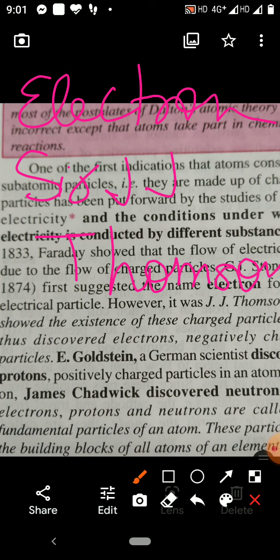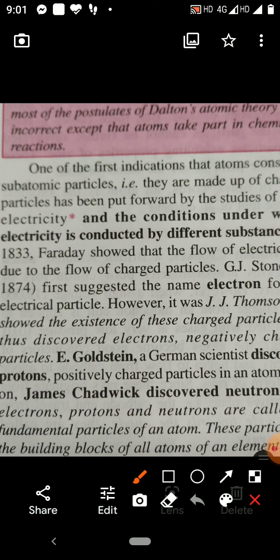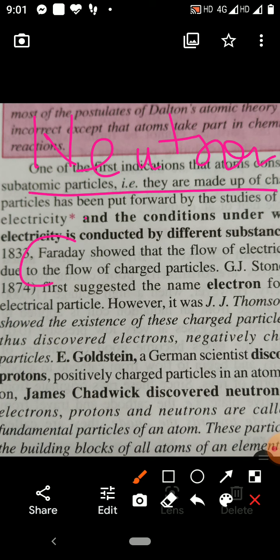Proton was discovered by E. Goldstein. And neutron was discovered by Chadwick. It was discovered by Chadwick.